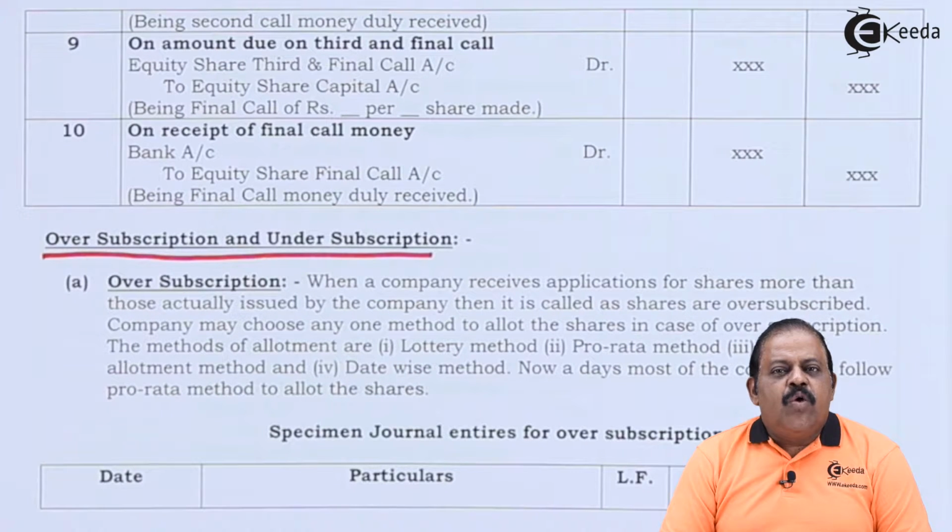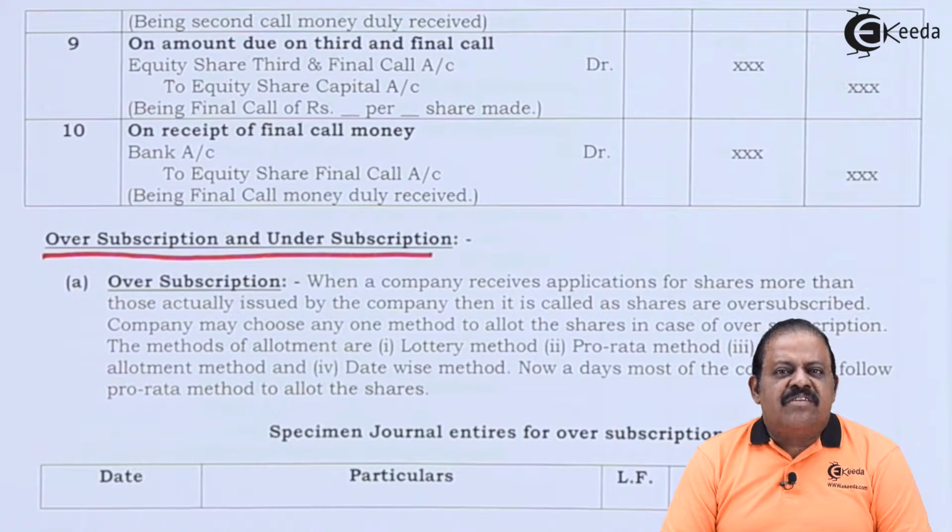If the company goes for pro rata allotment, that is proportionate allotment, that is, for applications of 15,000 shares we are allotting to the same applicants 10,000 shares, then the pro rata allotment ratio comes to 15,000 is to 10,000, that is 3 is to 2. It means the person who has applied for 3 shares, the company allots him 2 shares.